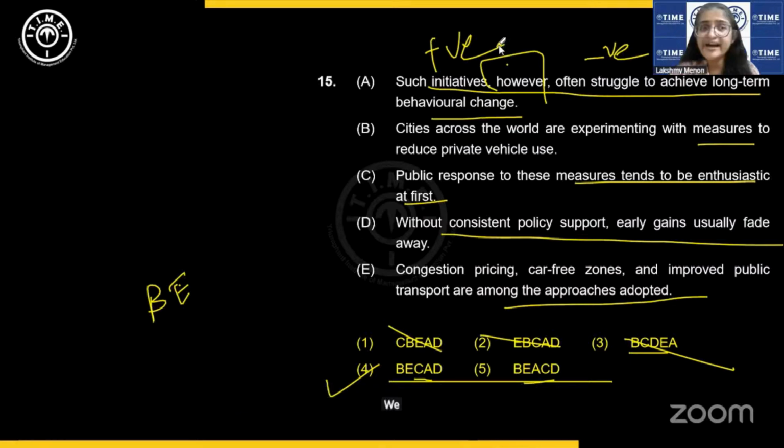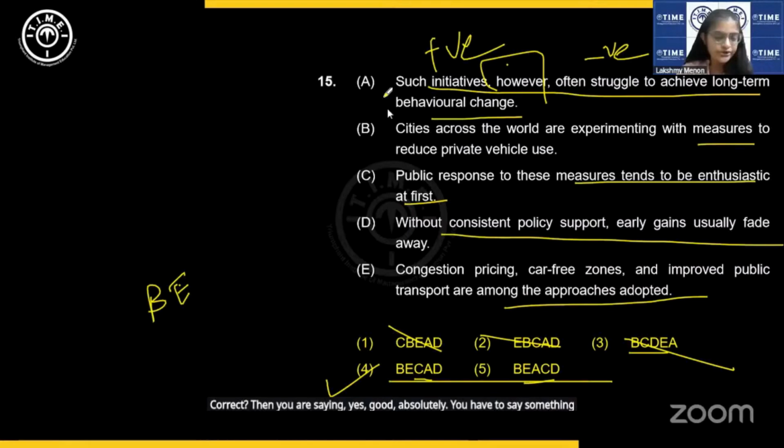We have neutral sentences so far. Experimenting, there is nothing. Even that these are the measures. Correct? Then you are saying, yes, good. Absolutely, you have to say something good.